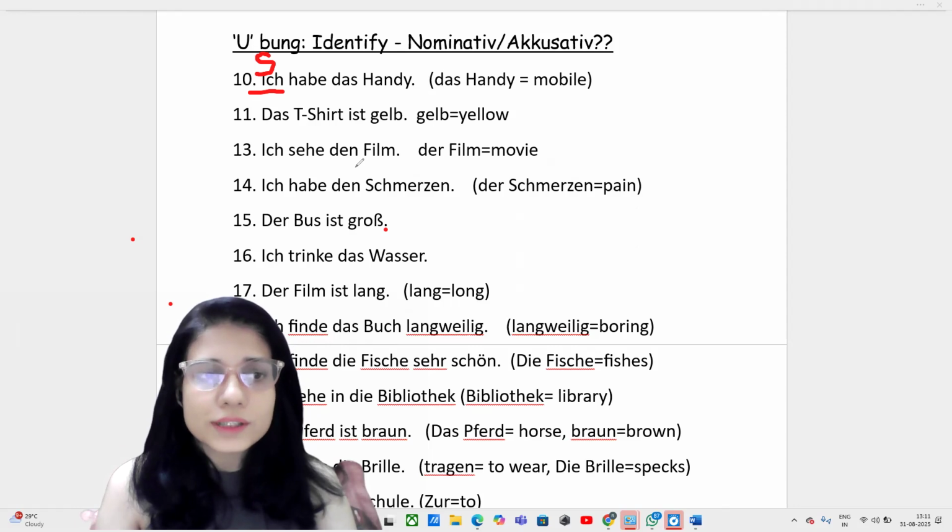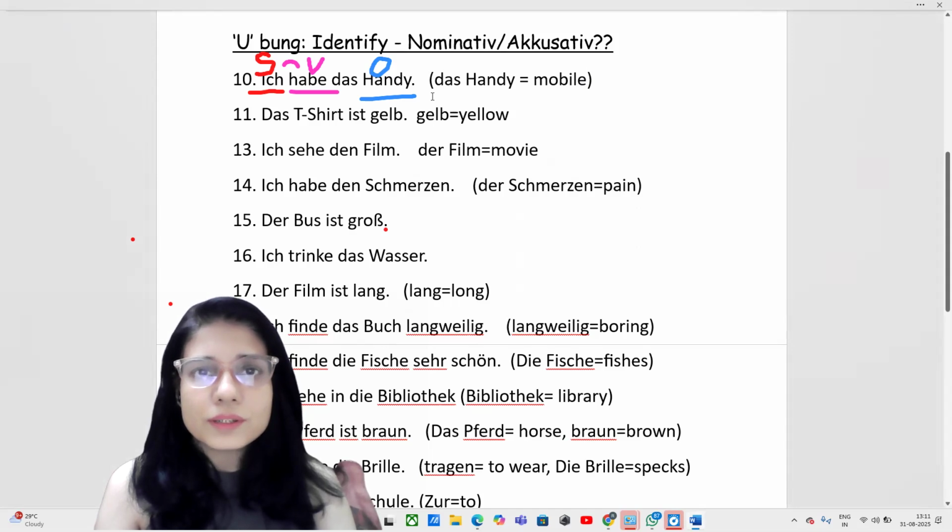Objects I always highlight with blue color, so I'm doing the same here also. It is your object. Habe is the verb. Haben we are conjugating as per ich. So ich is written, that's why it is habe. This is your verb and das is the article. What does it mean? It means I have the mobile.